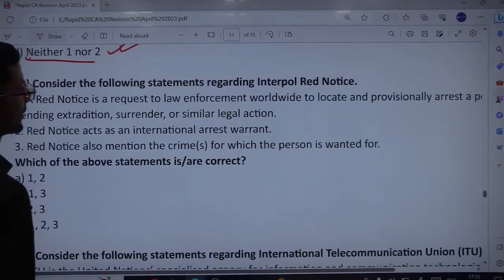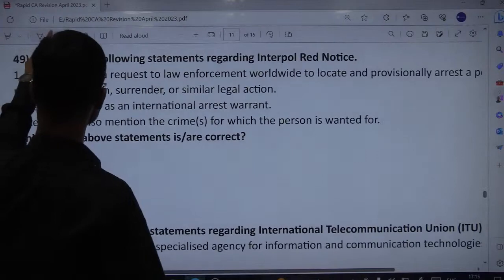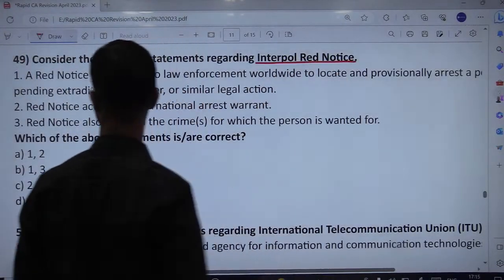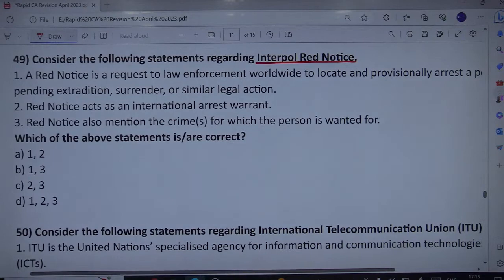Regarding Interpol Red Notice, Red Corner Notice, we say it popularly, Interpol Red Corner Notice. Read the statement about this. It is a request to law enforcement worldwide to locate and provisionally arrest a person pending extradition, surrender or similar legal action. Red notice also mentions the crimes for which the person is wanted. If somebody is coming to arrest you, you must be aware of your crime as well, though you might be aware by your conscience.